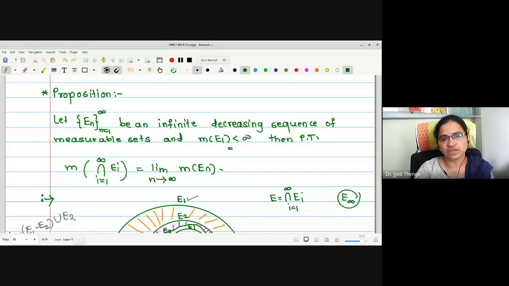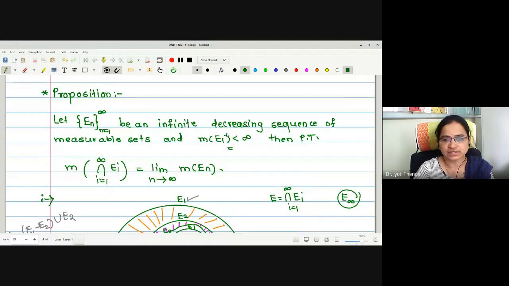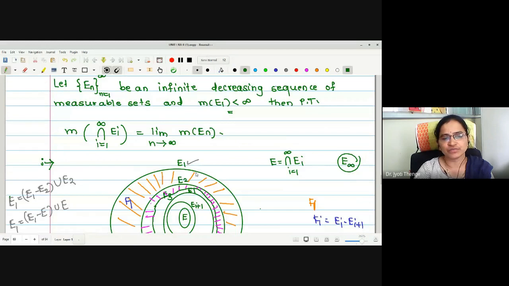Now, if m of E1 is less than infinity, what does it mean? Measure of every set involved in the sequence is also less than infinity. With this condition, we have proved that m of intersection Ei is limit n tends to infinity measure of En.